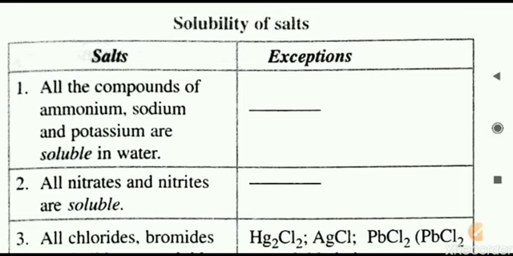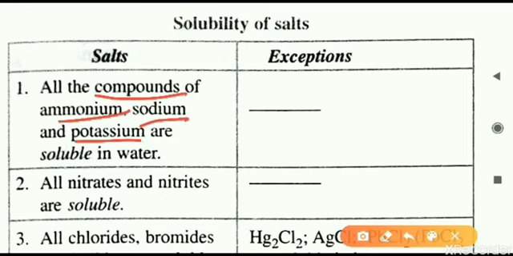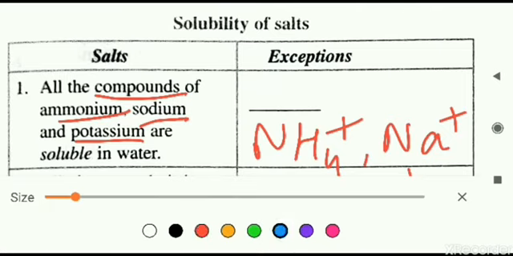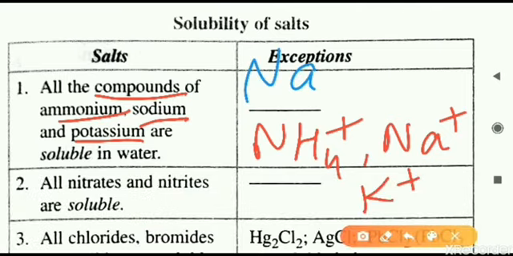The first rule regarding the solubility of salts is that all the compounds of ammonium, sodium, and potassium are soluble in water. Ammonium is NH4 positive, sodium is Na positive, and potassium is K positive. So if any salt contains these basic radicals, then we will say it is soluble in water. For example, we can take NaCl, that is containing sodium, so it is a soluble salt.